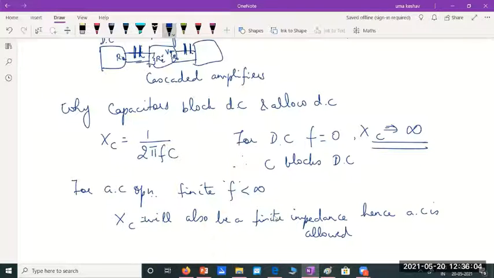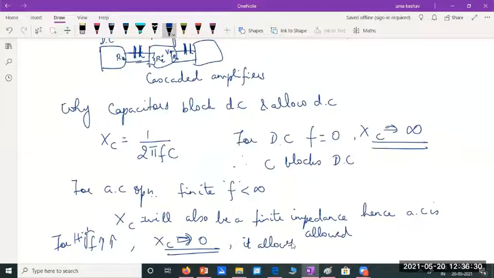It can have a part of the signal dropped across the capacitance and the rest it can allow. Or if F is very, very high, for high values of frequencies, Xc will be almost 0. If the denominator is very high, the reactance of the capacitor becomes almost 0. Hence, it allows high frequencies freely. It allows high frequency signals.